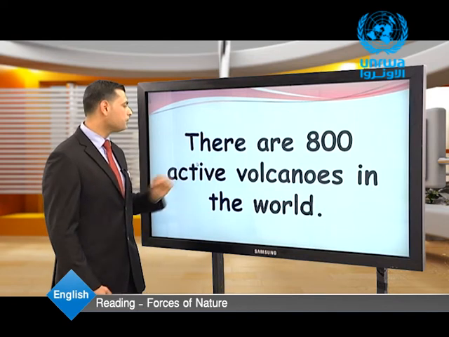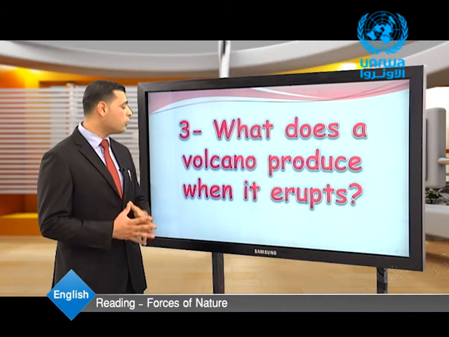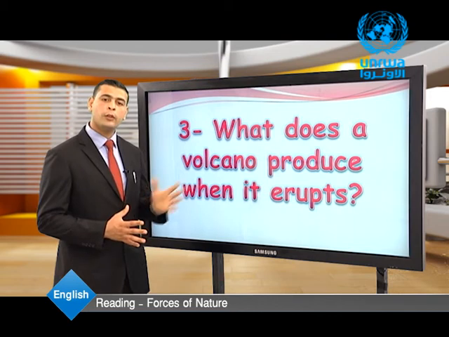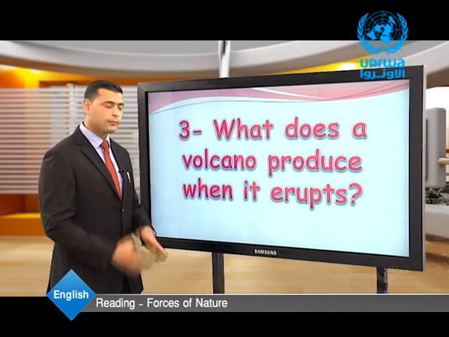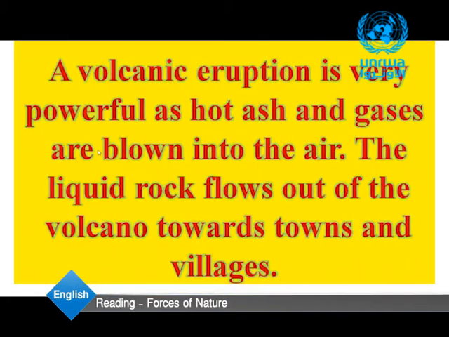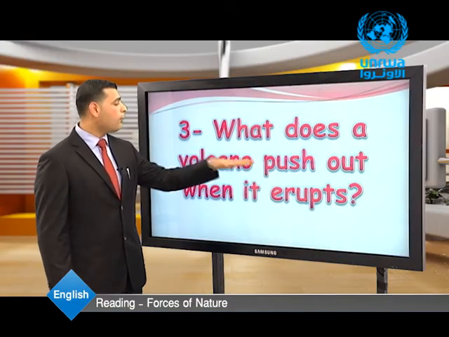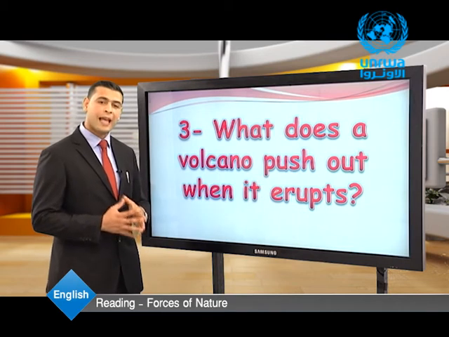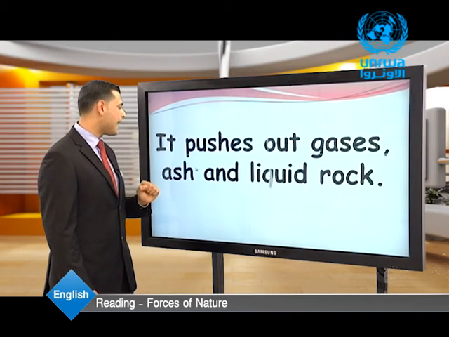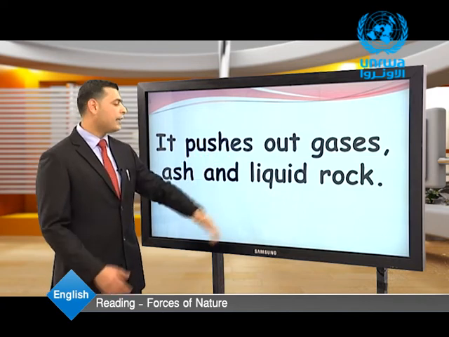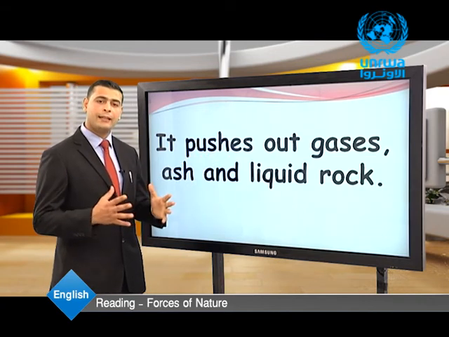Let's look at the third question. What does a volcano produce when it erupts? Look at the paragraph. A volcanic eruption is very powerful as hot ash and gases are blown into the air. The liquid rock flows out of the volcano towards towns and villages. So again, what does a volcano push out when it erupts? The answer is, it pushes out gases, ash, and liquid rock.